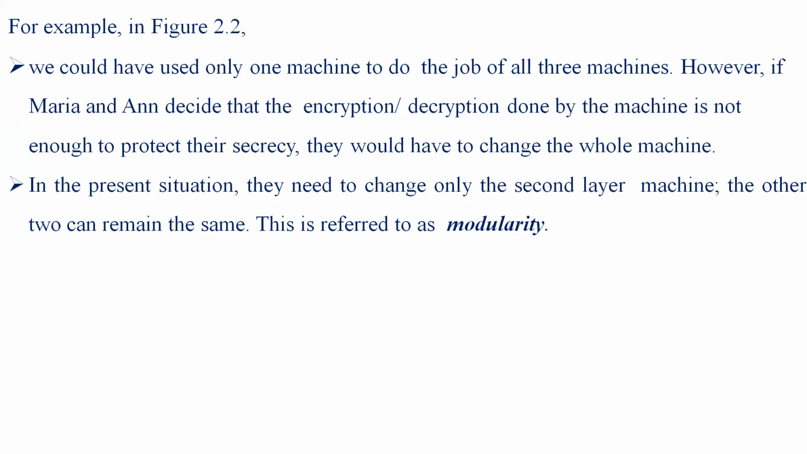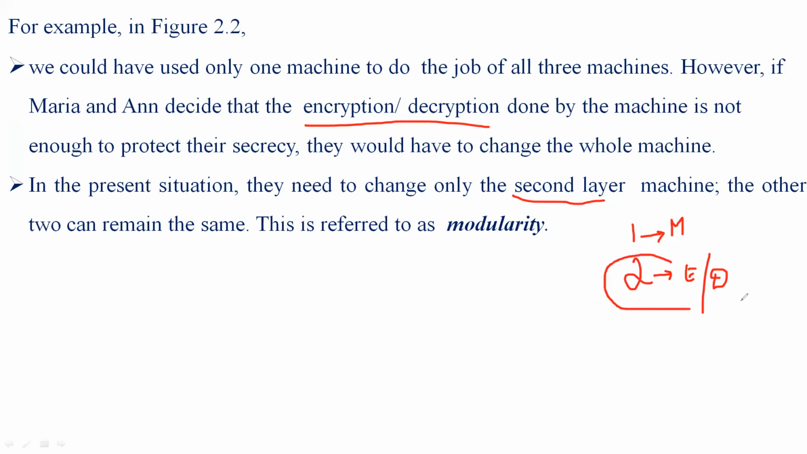They need to change only the second layer. So what happens in the case of the second layer? In the first layer, it is about a mail. In the second layer, they either use an encryption technique or a decryption technique. If they think that this encryption and decryption technique is not safe, they eventually change only layer 2 of the complete machine. So the other two will remain the same.